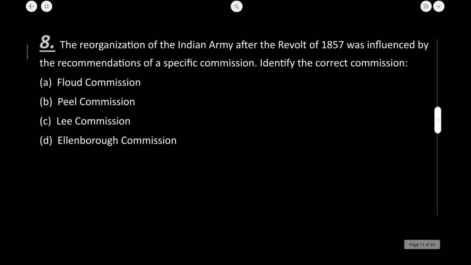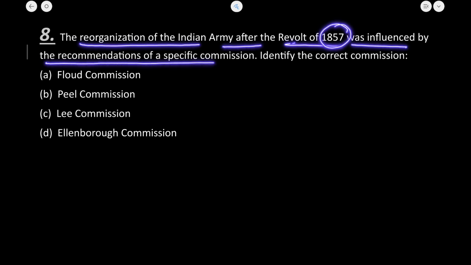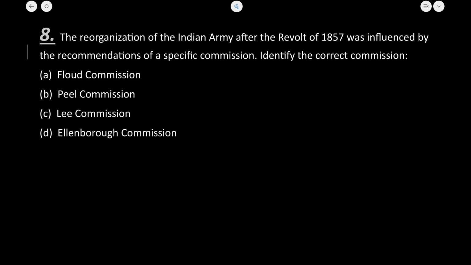ठीक है. Next is the reorganization of the Indian Army after the revolt of 1857, which was influenced by the recommendation of a specific commission. Now identify the correct commission. So what was the name of the commission? So the name of the commission was Peel Commission.